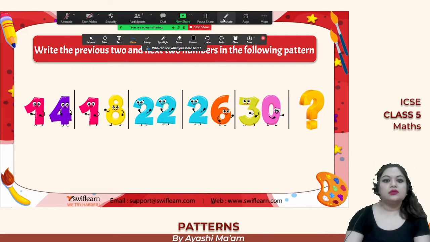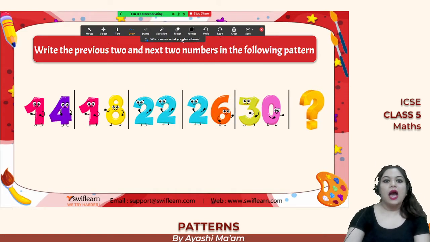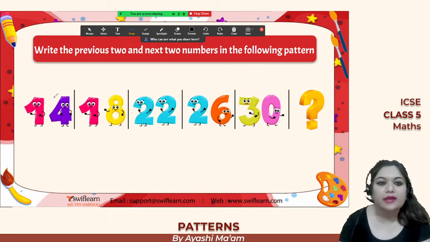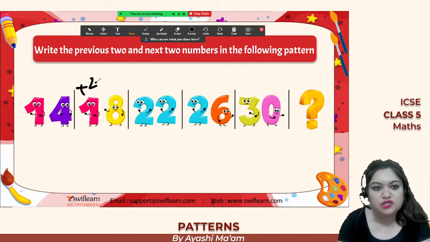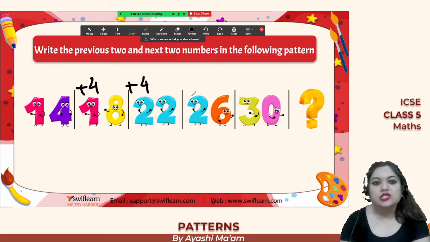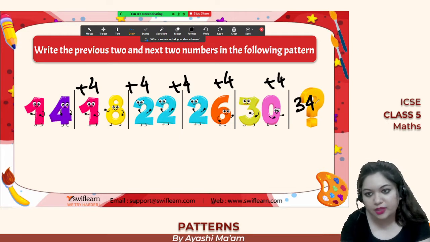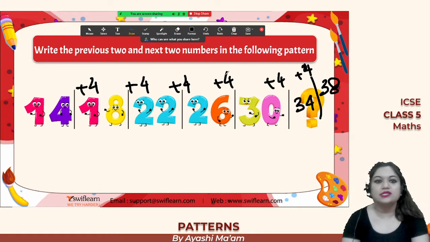Write down the previous two and the next two numbers in the following pattern. So 14, 18, that means plus 4 is happening. Again 18 plus 4, 22. 22 plus 4, 26. 26 plus 4, 30. So 30 plus 4, it will be 34. And then again 34 plus 4, it is going to give you 38.